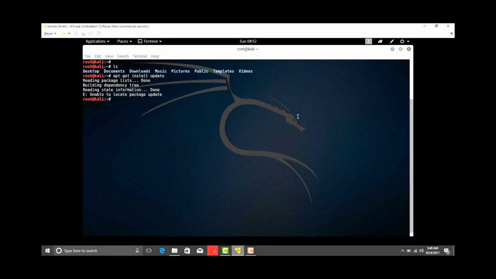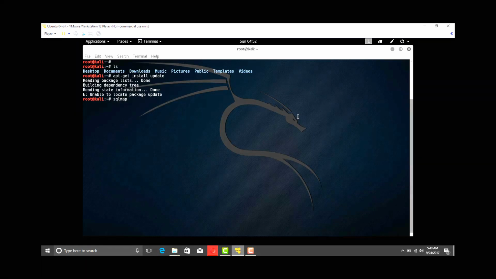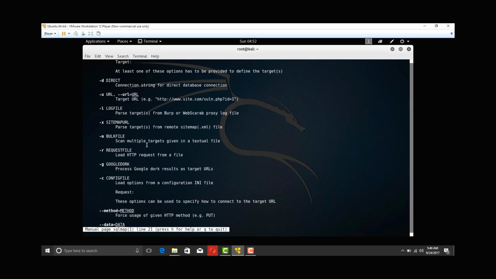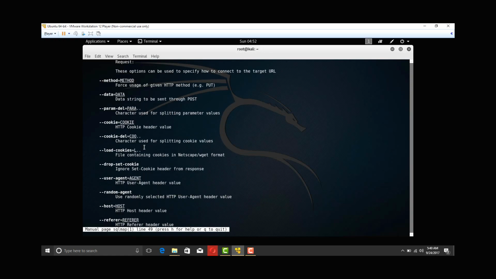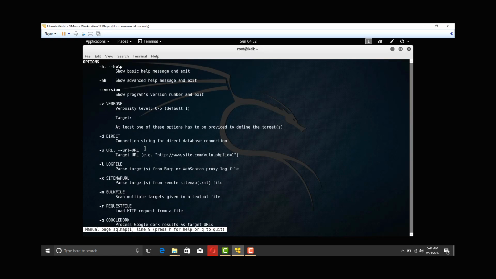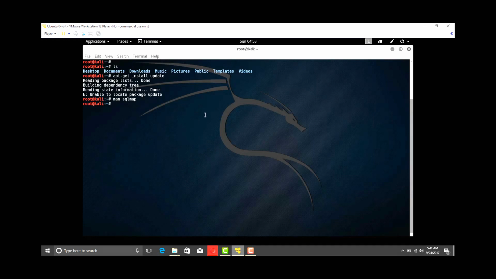If you want to learn about something like sqlmap, then you should type man sqlmap and you will get the basic commands and help pages for sqlmap. There is no need to go to YouTube or anywhere else. With any of the applications you can use this. If you want to get out of this, press Ctrl+C, or there is Q for quit, and you can press that, and okay, we can get out of this.